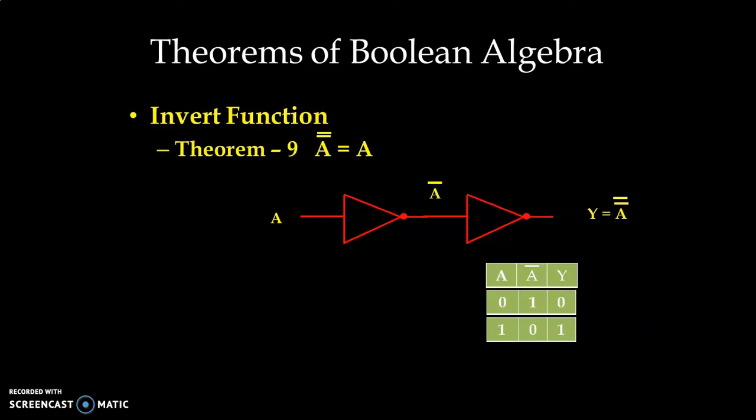Same way, if we have input 1, A bar will be 0, and Y, that is A double bar, then again if we re-invert, it becomes 1. So A is 0, A double bar is 0. So we can prove that A double bar is always equal to A. So this way we can prove all the theorems.